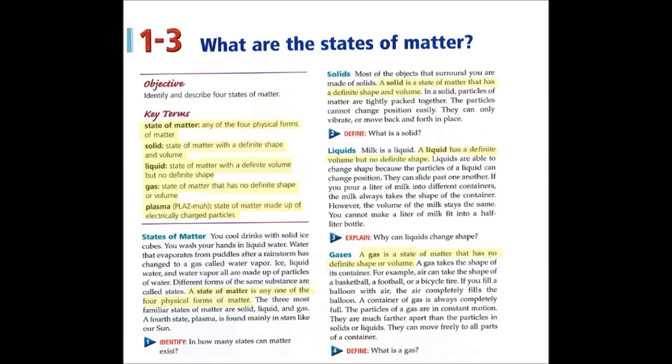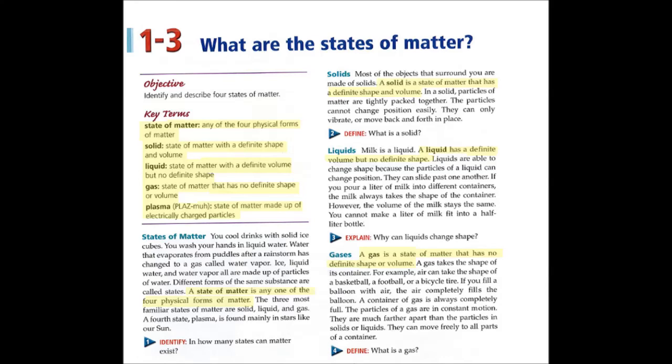Checking concepts. Number 1. Plasma exists where blank and pressure are very high. Number 2. In what state of matter can particles only vibrate in place? Number 3. What happens to the shape of a liquid when you pour it into a container? Number 4. What determines the volume of a gas? Number 5. What state of matter is air?